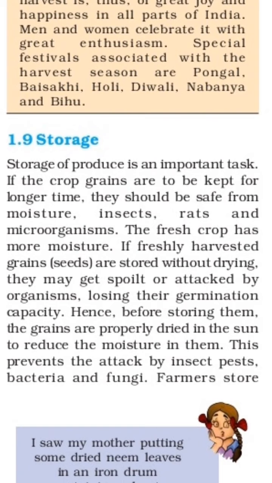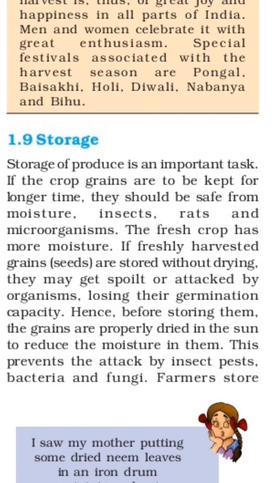After all the tasks, cutting, threshing, and winnowing, the most important task in front of the farmer is storage of the grains. Why is it the most important task? Storage of produce is an important task.